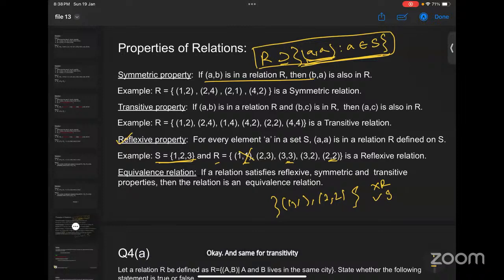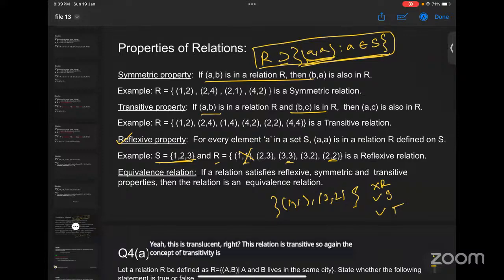Okay. And same for transitivity. If you have AB and BC in the set R. For (1,1) and (2,2), this is transitive, right? So again, the concept of transitivity is kind of the same as symmetry.